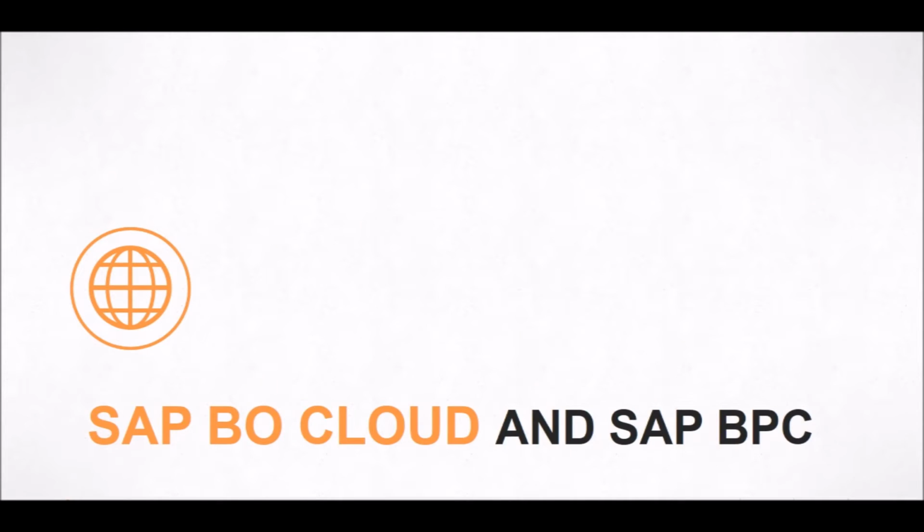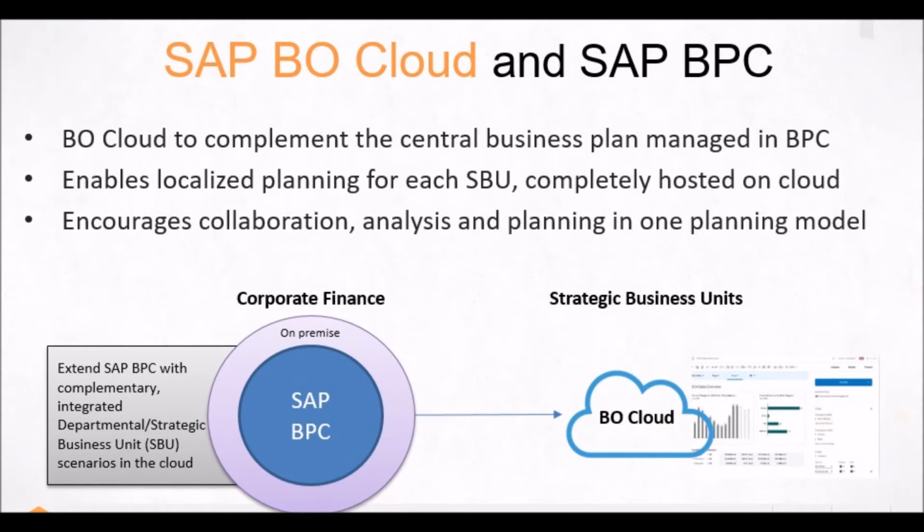So, what is the deal when we are talking about integration of BO Cloud and BPC? Well, since BO Cloud is capable of importing and exporting models and data from and to BPC, it can be used as a line of business solution to build planning models and processes outside of the enterprise BPC system. In this sense, BO Cloud can complement BPC in a hybrid deployment. This means that you could have a model in BPC that you can import in BO Cloud, perform the planning activities, and then export the data back to BPC, which is exactly what we will demonstrate in this demo.